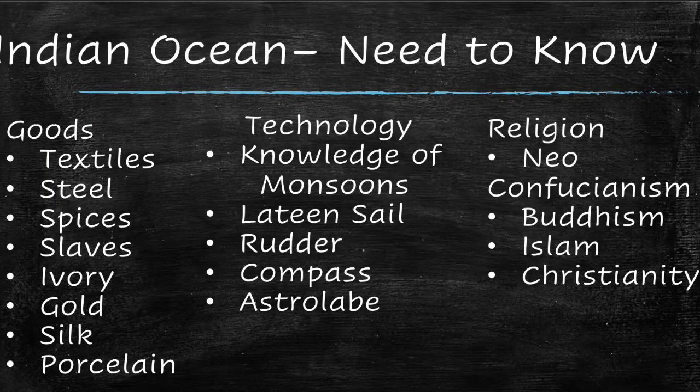All right, so here's what you need to know about Indian Ocean routes. The maritime routes of the Indian Ocean included goods such as textiles, steel, spices, slaves, ivory, gold, silk, and porcelain. It also demonstrated a knowledge of monsoons, which led to the creation of lateen sails, rudder, compass, and the astrolabe, making navigation way easier. And as far as spread of religions, it's all the same religions as the Silk Road, with a little bit of Christianity.